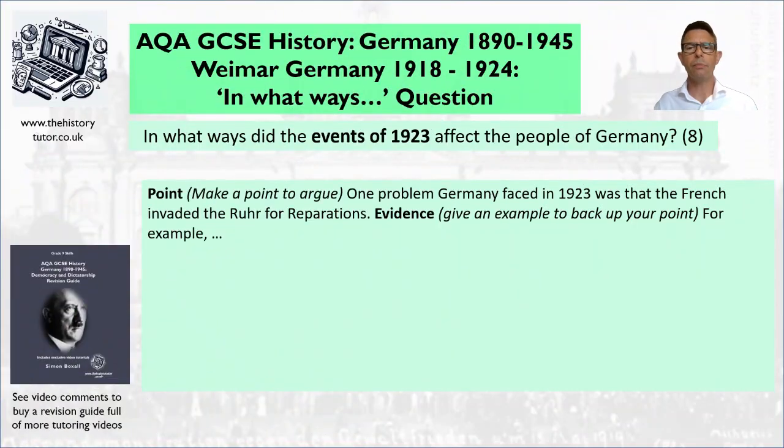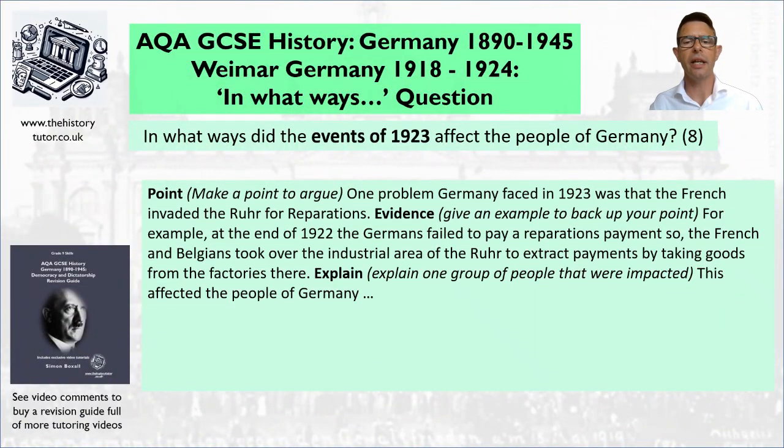So here's what I've said. One problem Germany faced in 1923 was that the French invaded the Ruhr for reparations. Okay. So now let's give a bit of evidence about this so we can say a bit more about the Ruhr and French invasion. So pause now and give it a go. So I said, for example, at the end of 1922, the Germans failed to pay reparations, so the French and Belgians took over the industrial area of the Ruhr to extract payments by taking goods from the factories there. So you may have a fairly similar point in evidence by now, perhaps.